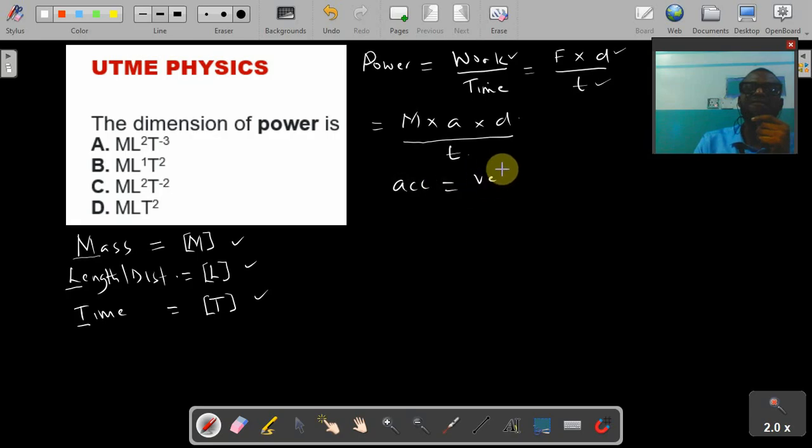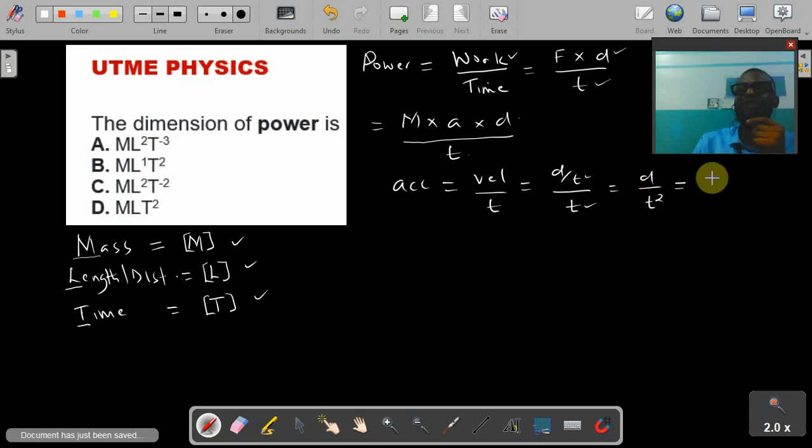Acceleration means velocity over time. And velocity on its own means distance over time. Then I'll bring down time. And this will now become distance over time squared, because I have time twice. When I convert the whole of this to dimension, I will have L for distance, then for time I'll have T, everything to the power of -2. So this -2 removes the fraction here. This is the dimension for acceleration.